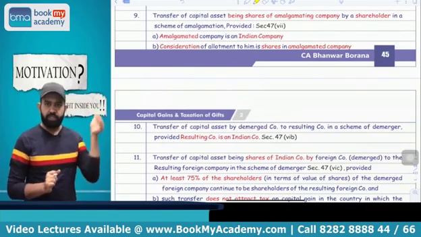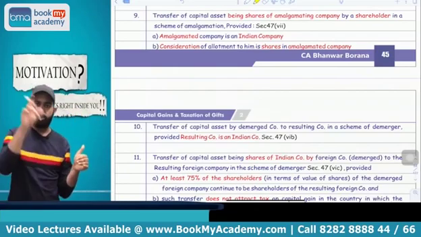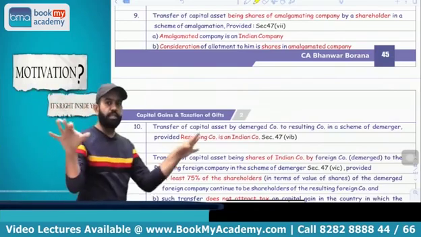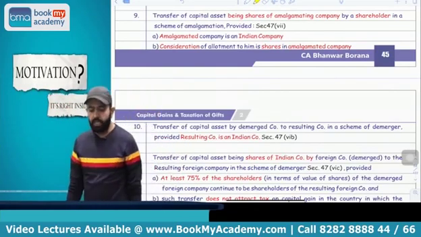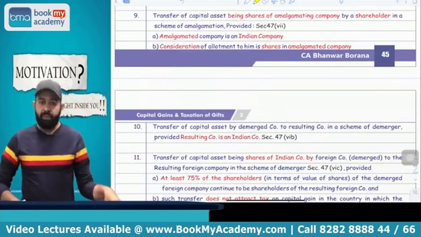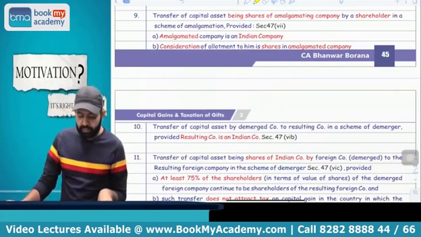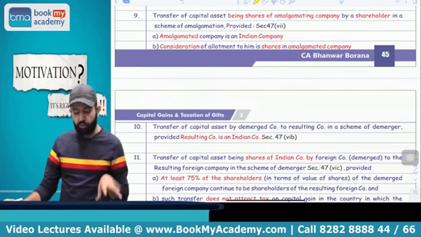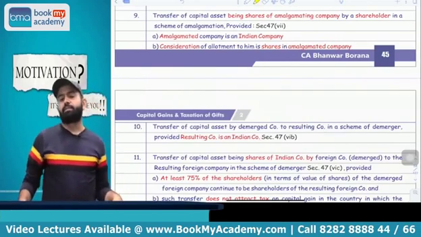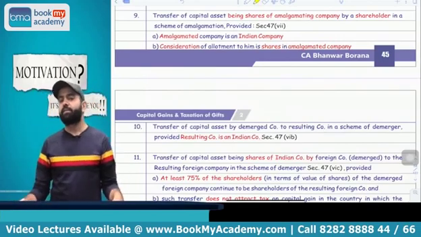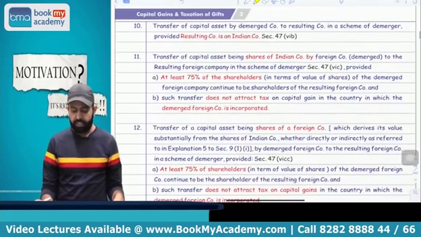So suppose a shareholder receives shares of the new company instead of shares of the old company due to the amalgamation. It is not treated as a transfer, and capital gain is not applicable. But the condition is that the amalgamated company should be an Indian company, and the consideration of the allotment to him should be only shares in the amalgamated company. Then only it is not treated as a transfer.